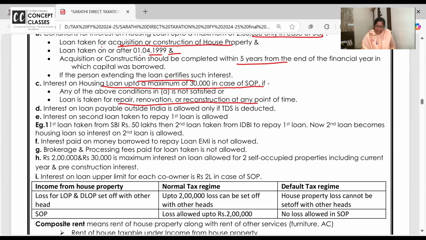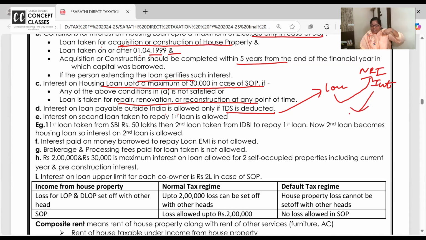Interest on loan payable outside India is allowed only if TDS is deducted. Suppose I have taken a loan from an NRI. Then I have to pay him interest outside India. When I am paying interest to an NRI, a non-resident who has generated income in India, I should deduct some tax and pay it to the government.